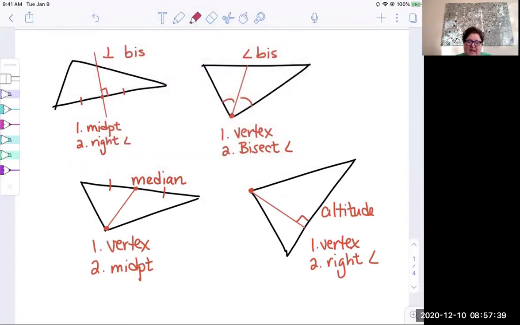So first of all, a perpendicular bisector, it tells you what it is, right? The two things it does: it's perpendicular to a side of the triangle and it hits a midpoint, so it bisects the side. An angle bisector has to go through a vertex and bisects the angle, so it creates two congruent angles. A median, which is one of the things we're going to focus on today, goes between a vertex and a midpoint. That means you have to see those two segments marked. And then an altitude goes from a vertex and makes a right angle with the opposite side, or the extension of the opposite side if it happens to be an obtuse triangle.